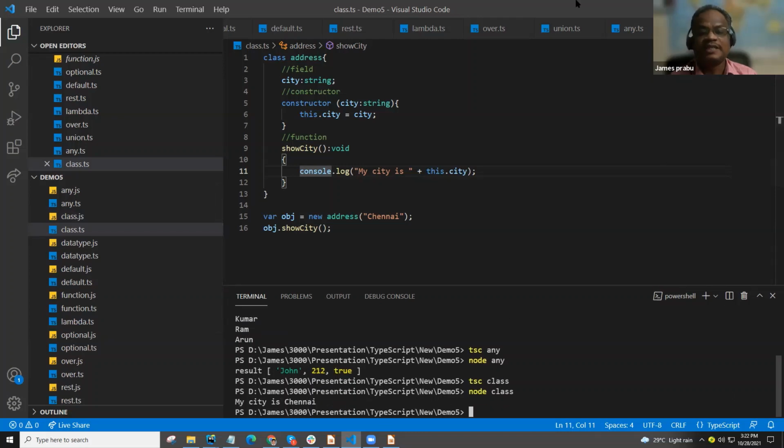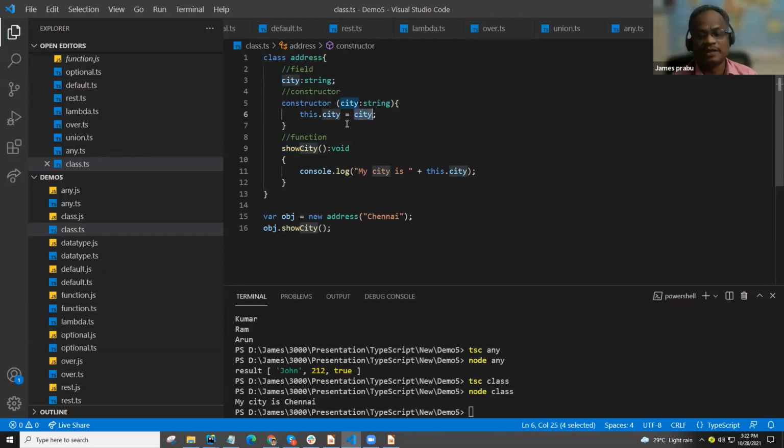My city is Chennai. Actually, Chennai is what we pass when we create the instance of the class. It goes to the constructor and we assign it to this city field. If you go for another function, the city is available there also.